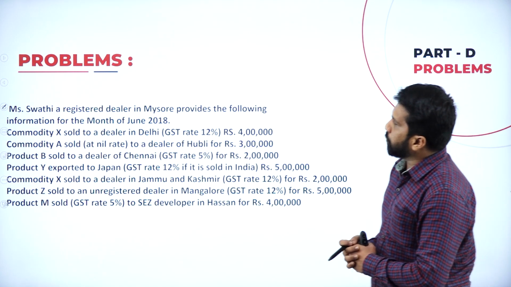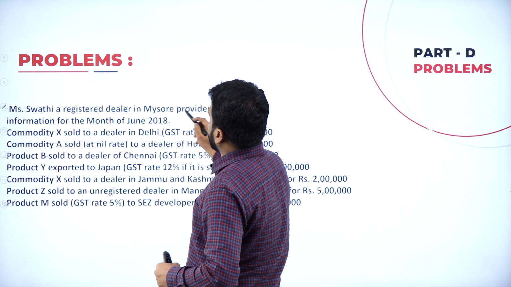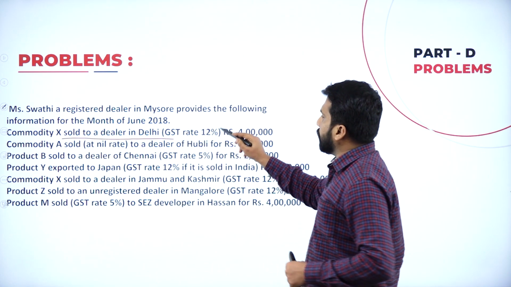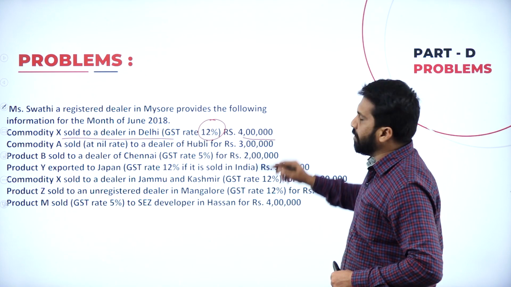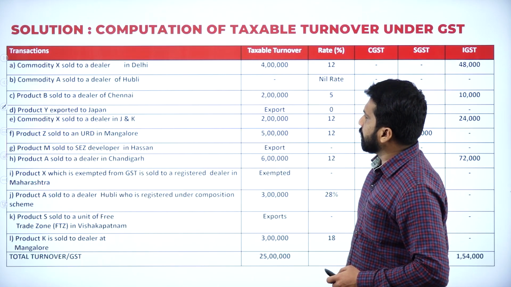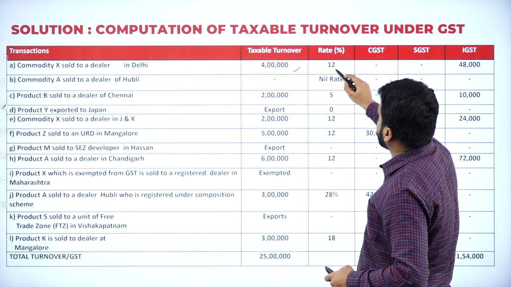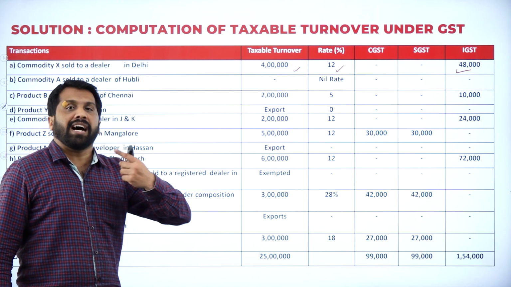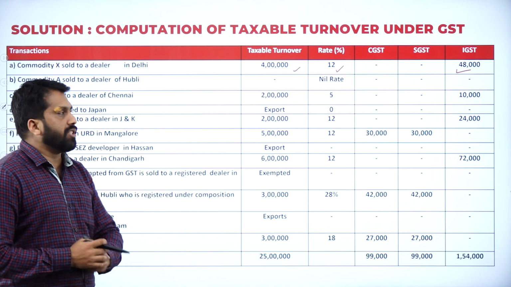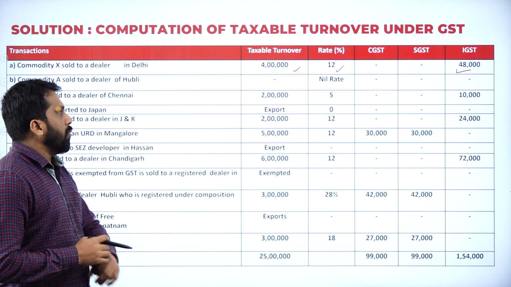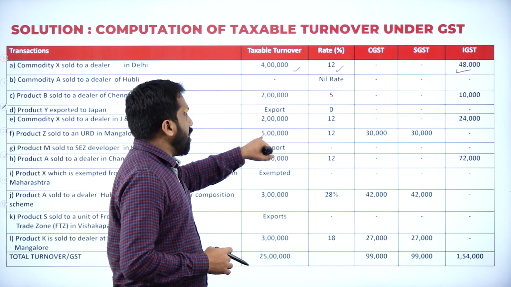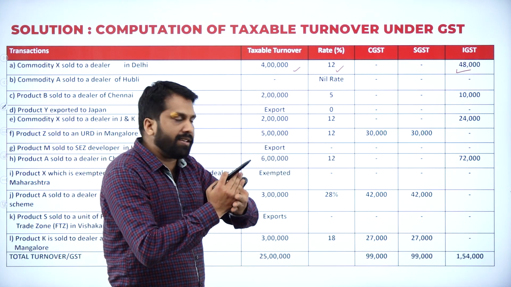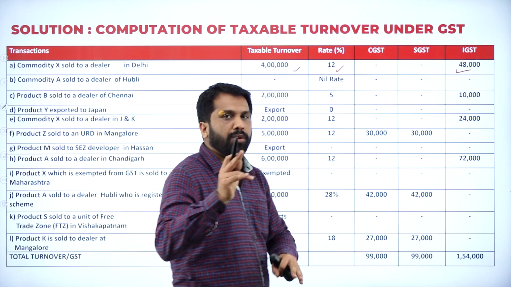Next. Similarly, one more problem you have. Swati is a registered dealer in Mysuru and provides the following. Commodity X sold to a dealer in Delhi. So, what is the percentage? 12%. What is the value? 4 lakh. Your value is 4 lakh, percentage 12%. Delhi means what? Karnataka to Delhi. It is one state to another state. It will come under IGST. Similar calculation. Whenever you get CGST and SGST, on 5 lakh calculate 12%, you will get 60,000. Divide it, 30,000 and 30,000, done. Hope you are clear.